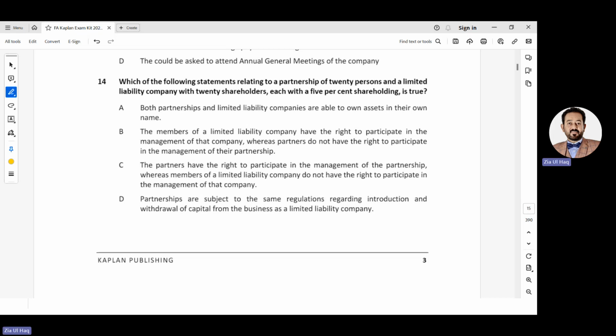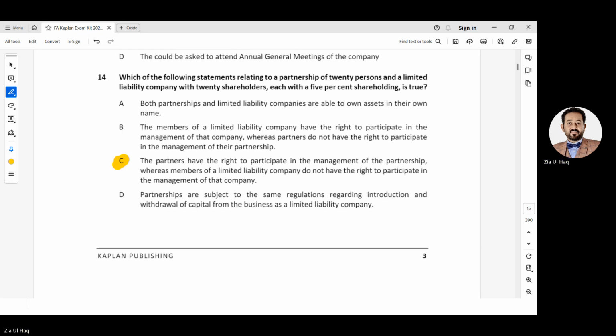See, the partners have the right to participate in the management of the partnership, whereas members of a limited liability company do not have the right to participate in the management of the company. Yes, in a company, we can say management and ownership is different, but partnership is the same. What is option D? Partnerships are subject to the same regulations regarding introduction and withdrawal of capital from the business as a limited liability company. No, no, no, there are different rules. So option C, we can say, like in a company, management and ownership is different. Though in some cases, owners are also managing the company, becoming directors, but it is different.